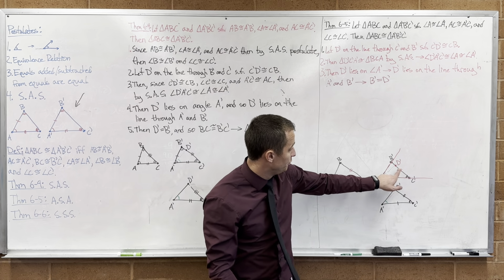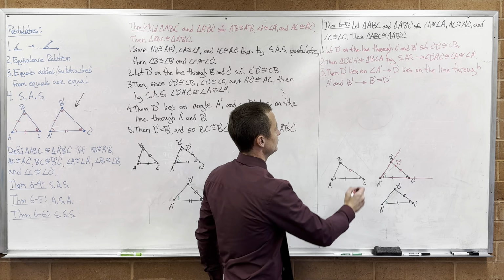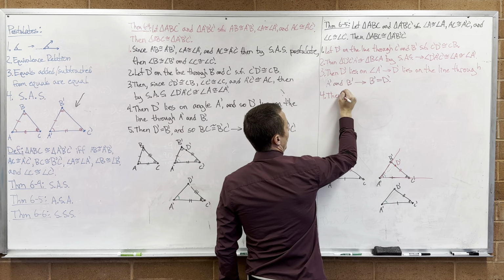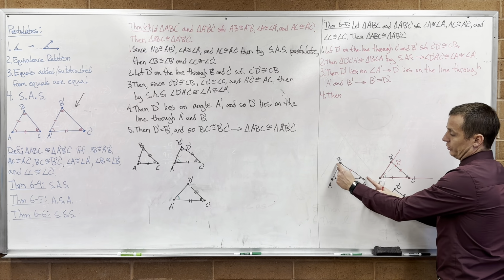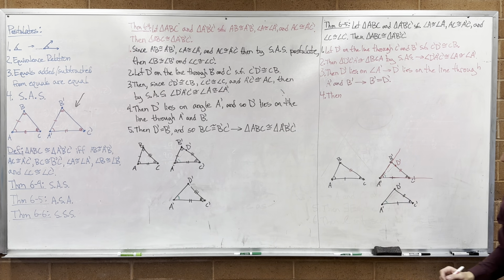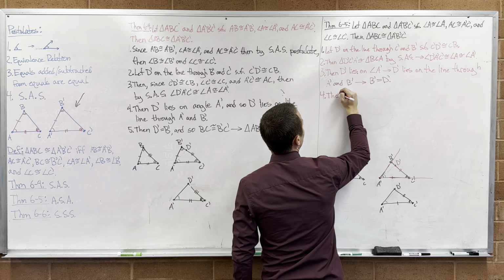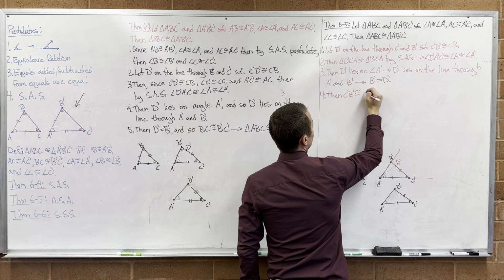Now if D prime is equal to B prime, then what? That means the triangle. You're skipping a step. So then this side is congruent to this side. Oh, yeah. So then C prime B prime is congruent to CB.